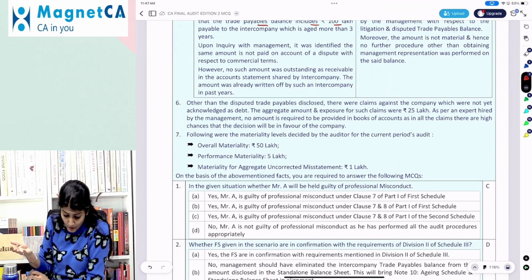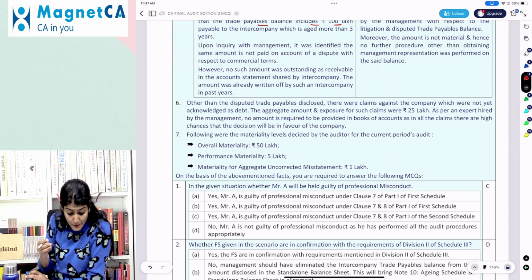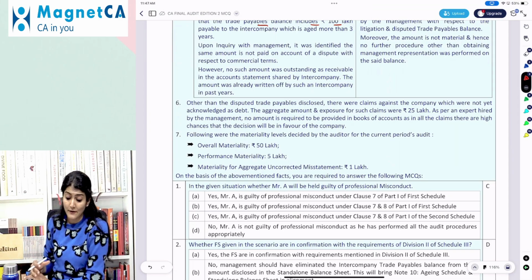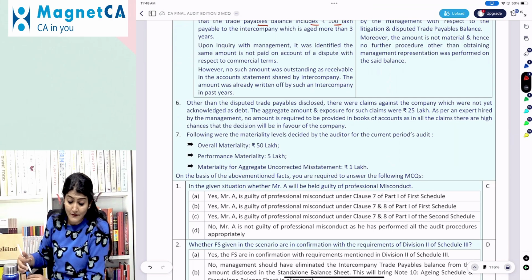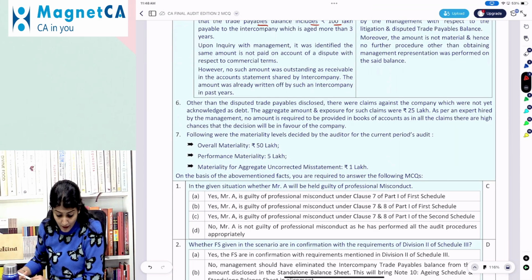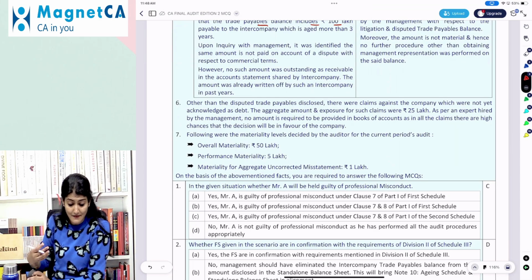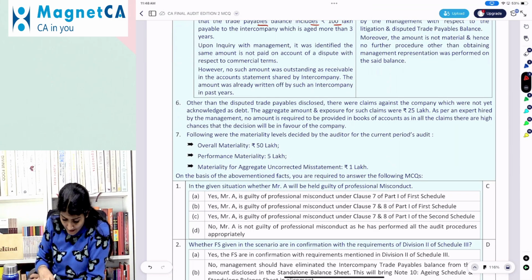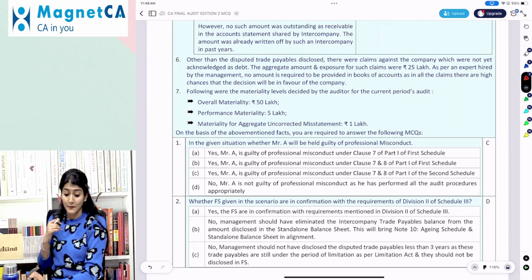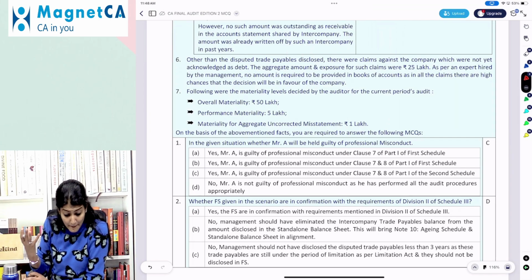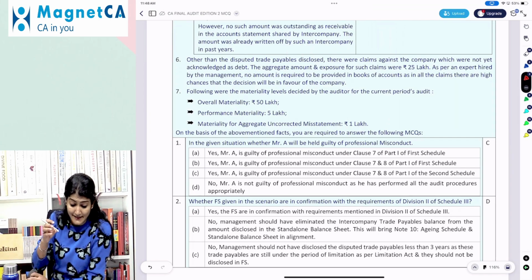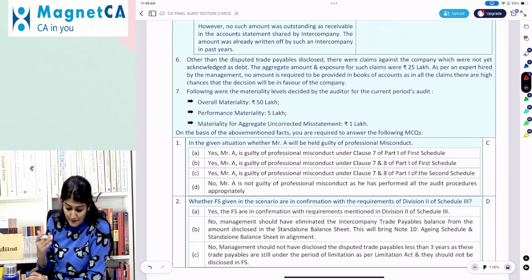Disputed trade payable disclosed: there were claims against the company which were not yet acknowledged as debt. The aggregate amount of the claims was 25 lakh. As per an expert hired by the management, no amount is required to be provided in the books of account, as in all the claims there are high chances that the decision will be in favor of the company. Following were the materiality levels decided by the auditor for the current period audit. Materiality 50, performance materiality factor. Materiality for aggregate uncorrected misstatement, like your tolerable misstatement, 1 lakh.